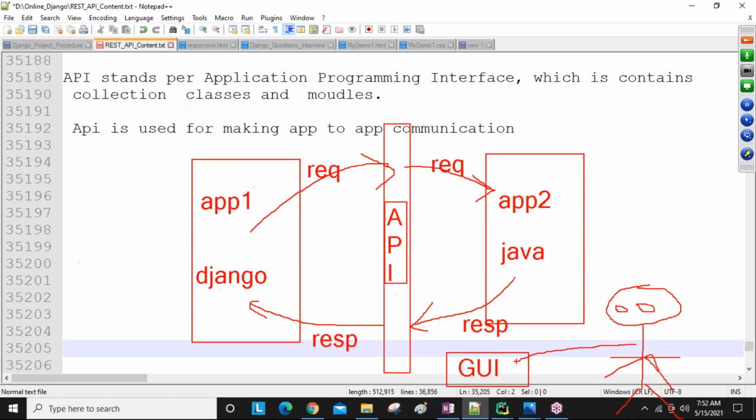The user communicates through GUI menus, meaning a get button, delete button, update button, login button, logout button, like ready-made menus. The user is going to click that menu.